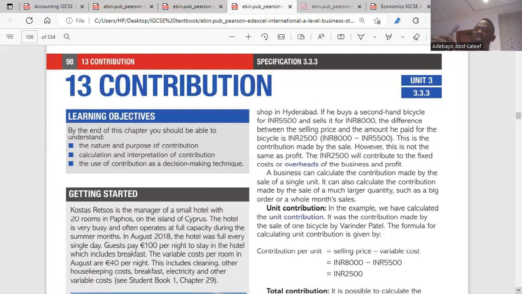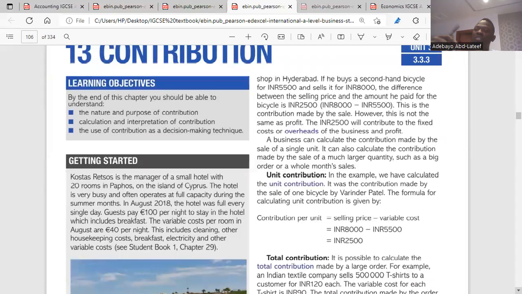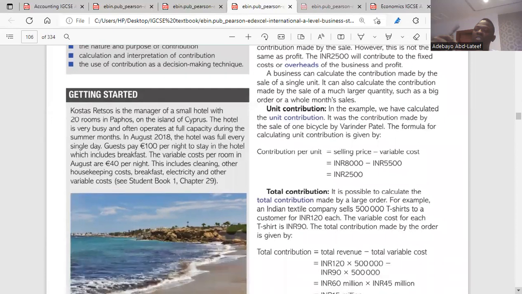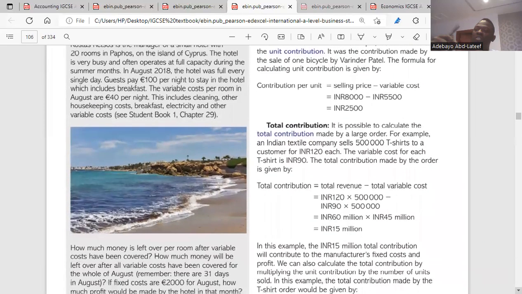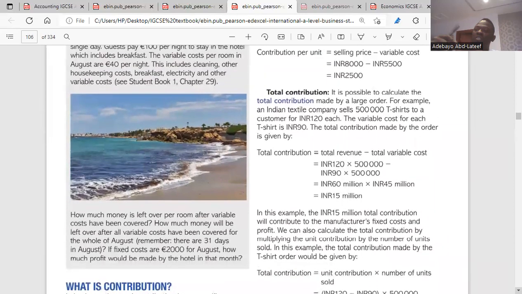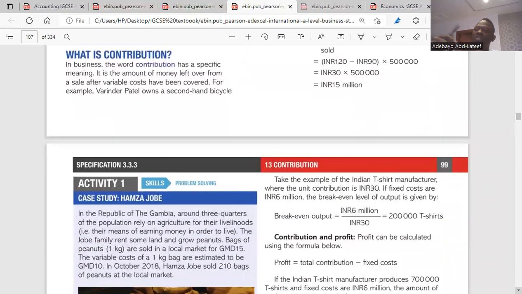Is it clear? So here we talked about contribution, which is what? The amount of money left when you have covered your variable cost. I think it's clear. Then your unit contribution, which I explained already, is selling price minus your variable cost. How do you get your selling price? That means the selling price per unit of the product, and your variable cost, the variable cost per unit of the product. Then for total contribution, it is your total revenue minus your total variable cost. And how do you get your total variable cost? It is your variable cost per unit multiplied by the units sold.